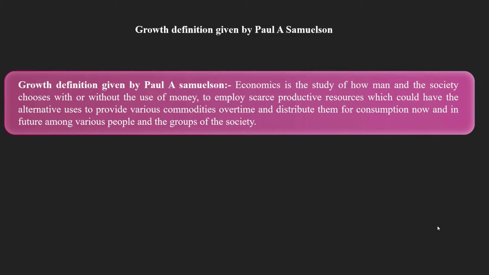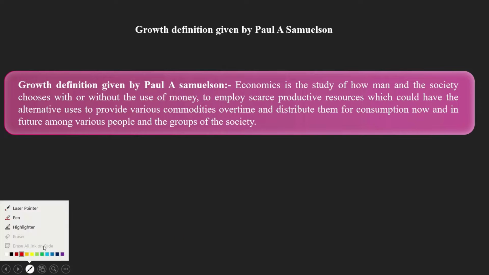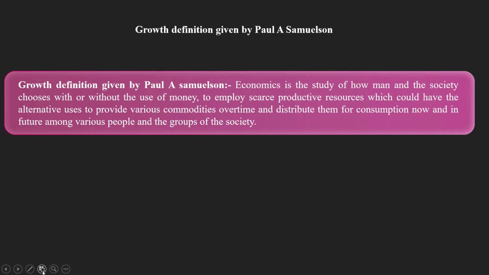Economics is the study of how man and society choose, with or without the use of money, to employ scarce productive resources which could have alternative uses to provide various commodities over time and distribute them for consumption now and in the future among various people and groups of society.